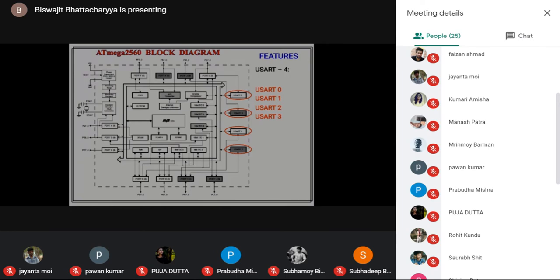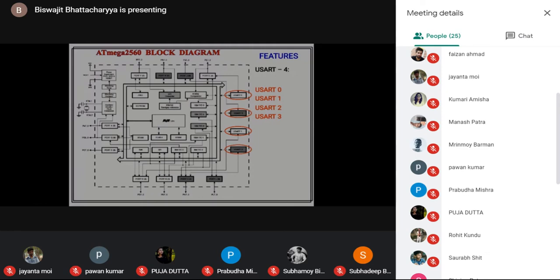One USART hardware IC is the Intel 8251, the IC with which we can write all the serial programming. But here, when we use the Atmega 2560 microcontroller, we need not use any supporting IC like the 8251.